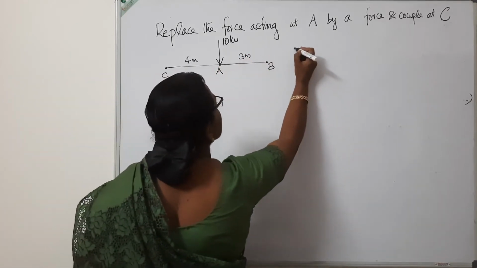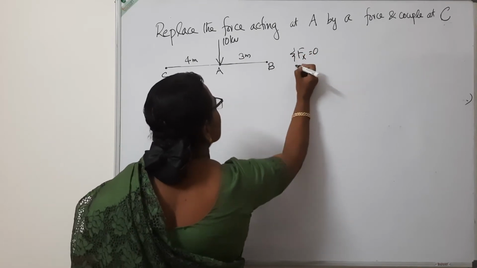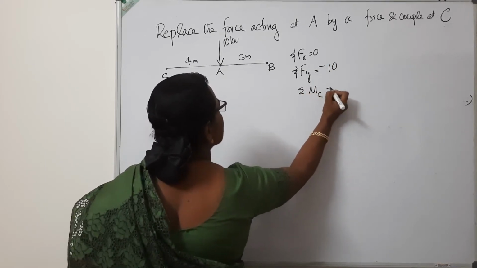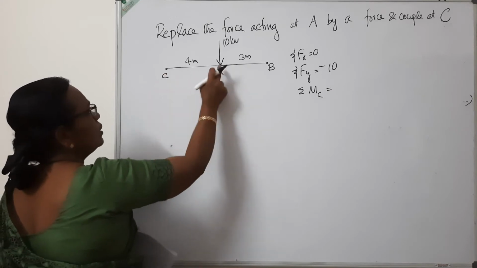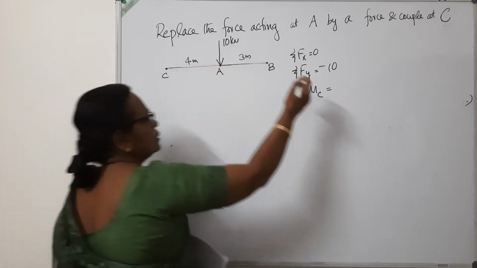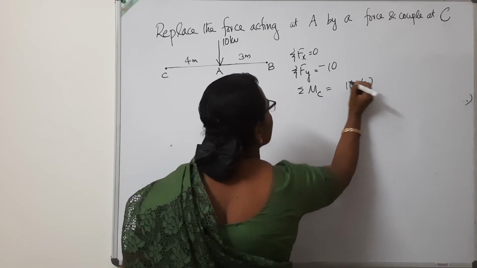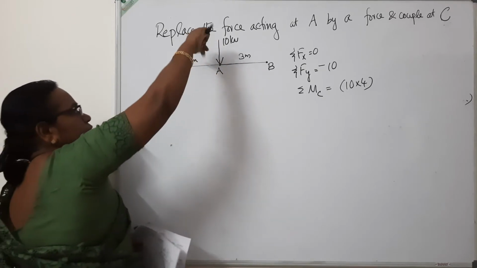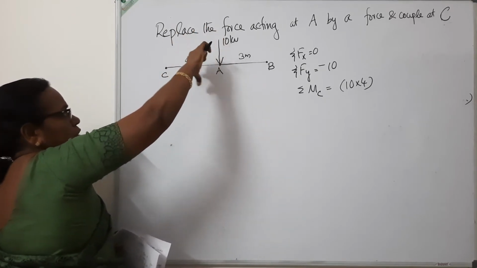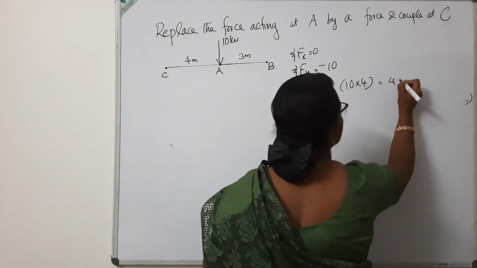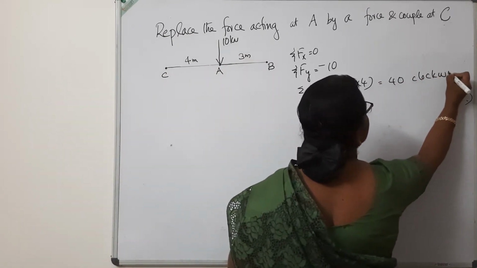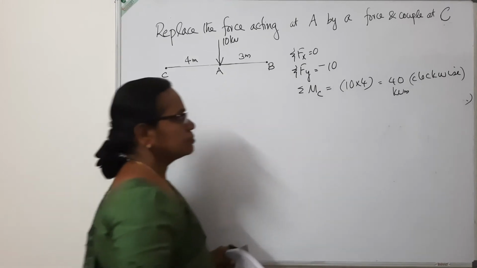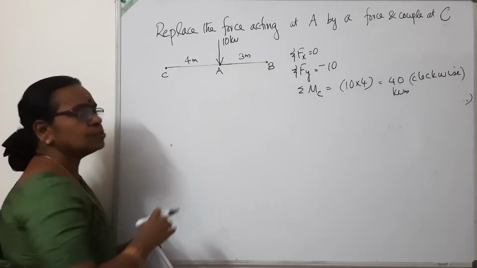The first given system: sigma Fx is 0, sigma Fy is minus 10, and you are asked to change it to C. So sigma Mc, the moment about C, is equal to, magnitude is 10 into 4. What about the sign? Place the thumb in this direction and rotate it about C. It goes in the clockwise direction. So this moment is 40 clockwise, 40 kilonewton meter. Unit is always important, and clockwise. So the given system is equivalent to these values.